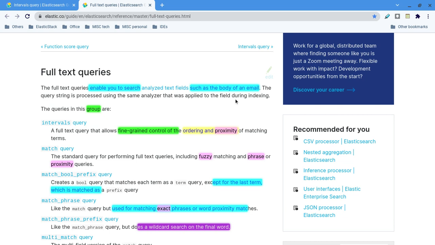For normal kinds of stuff we will use either term or keyword, and that would be enough. Full text query is mostly useful in enterprise search within Elasticsearch. Enterprise search is a business use case. It is like a Google search engine limited within an organization, a Google search within a particular organization. That is what enterprise search is. In that case the full text query will be used heavily.